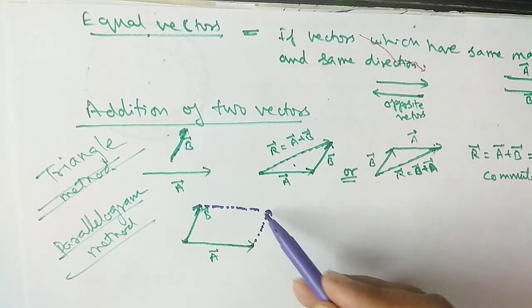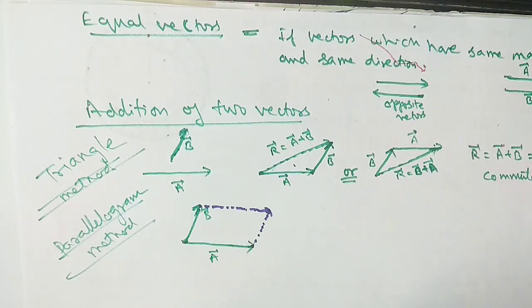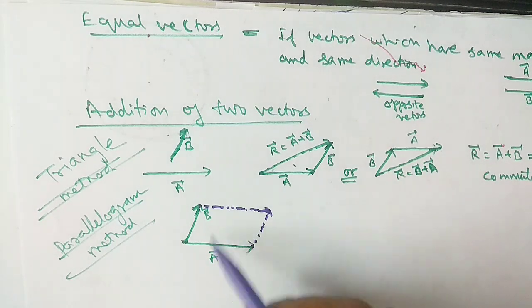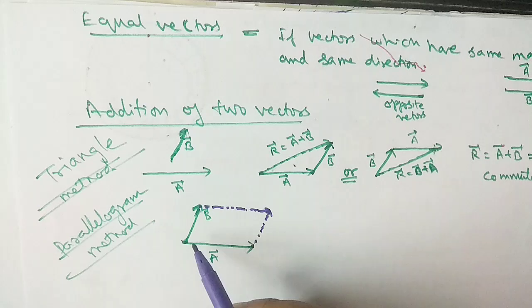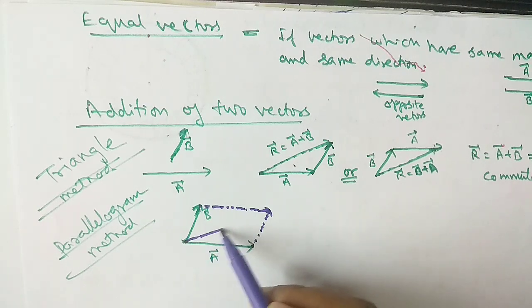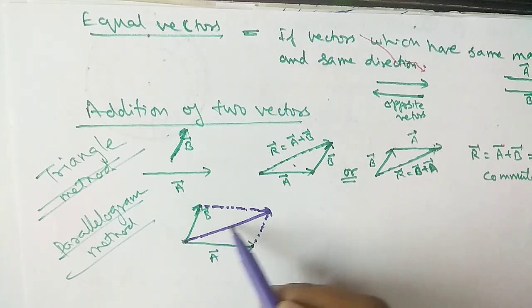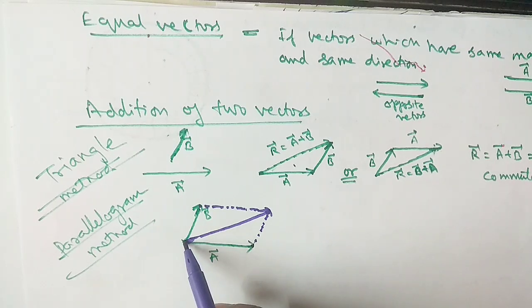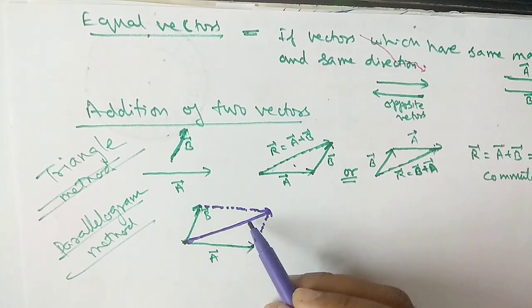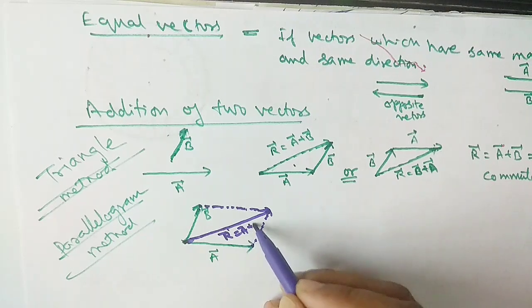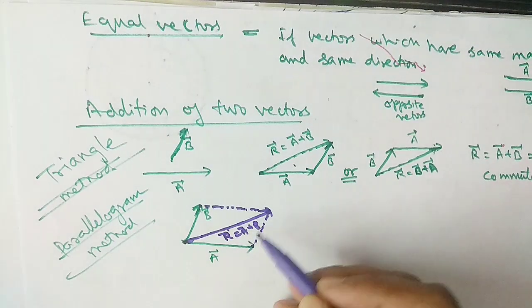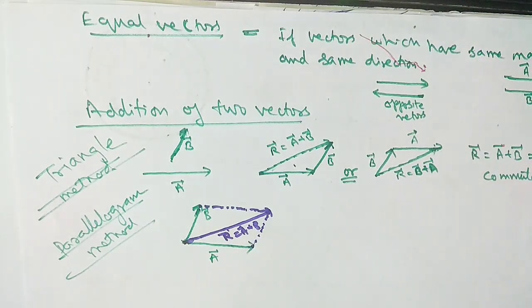Why are we doing so? We are making a parallelogram. This is parallel and this is parallel. Now draw the diagonal. This is the diagonal. Take it from the origin only. So this diagonal of the parallelogram is the resultant, R is equal to A plus B. So this is the parallelogram method.